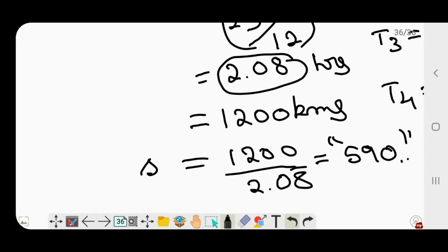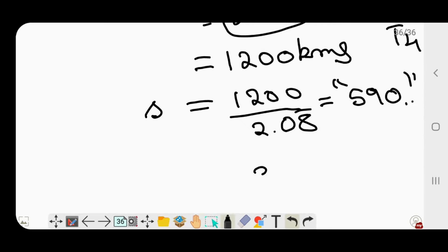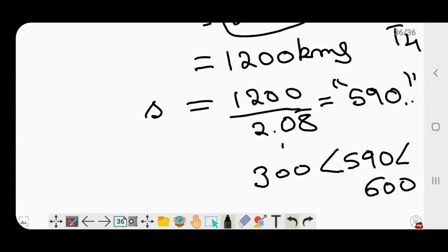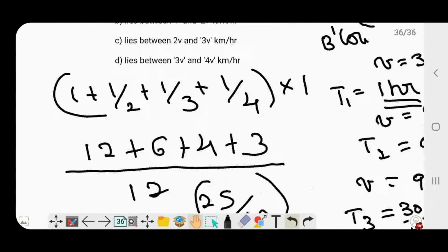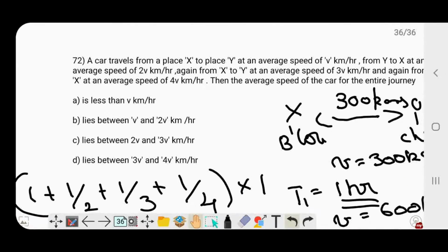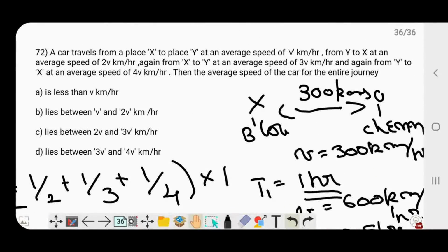So this in turn lies between 300 and 600, right? That is nothing but v and 2v. So this is what they're asking in the question. What is the average speed of the car for the entire journey? It lies somewhere between v and 2v. That is option B is the right answer.